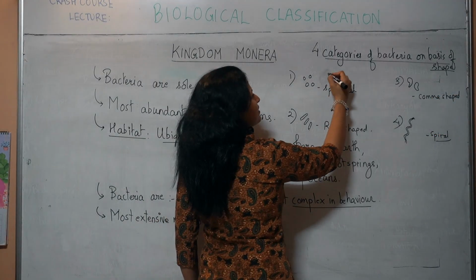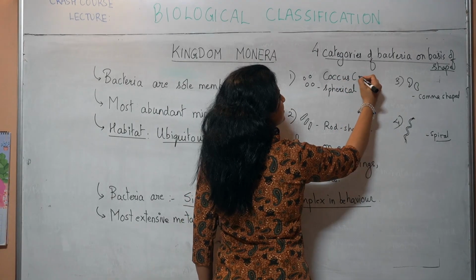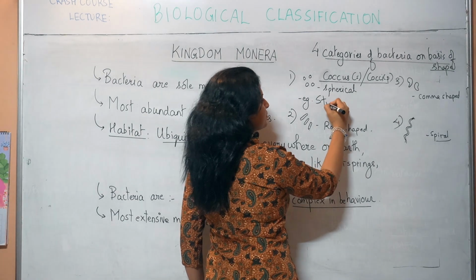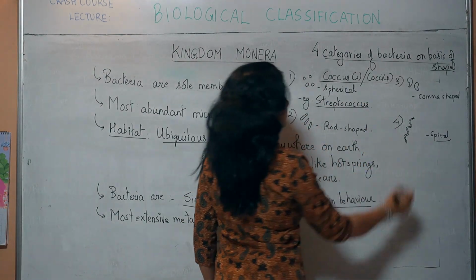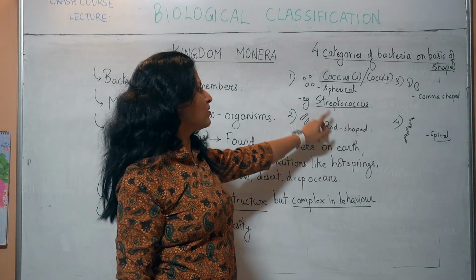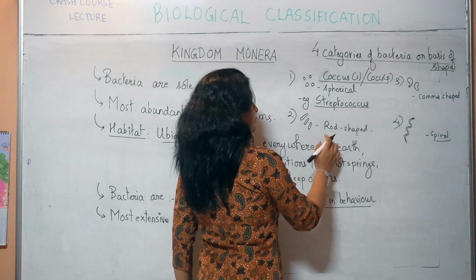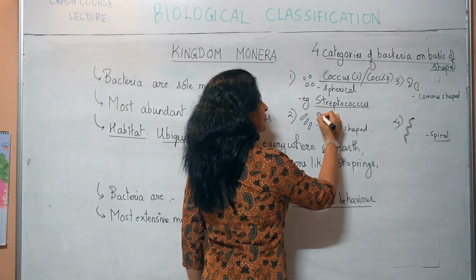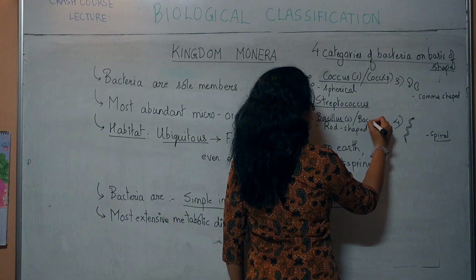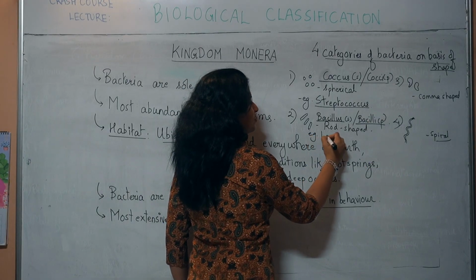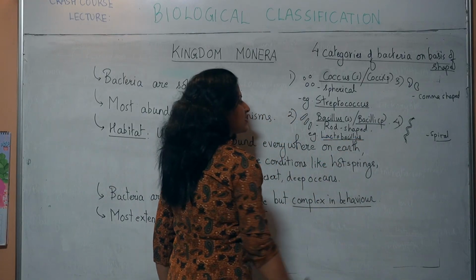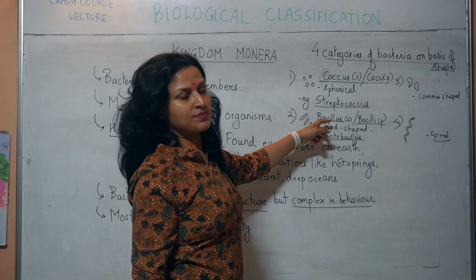The spherical shaped ones are called coccus, singular, plural is cocci. Example, streptococcus. Why is streptococcus called streptococcus? Because they are cocci cells. Next, rod shaped bacteria are called bacillus, singular, bacilli, plural. An example is lactobacillus. Why is lactobacillus called lactobacillus? Because it is a bacillus.